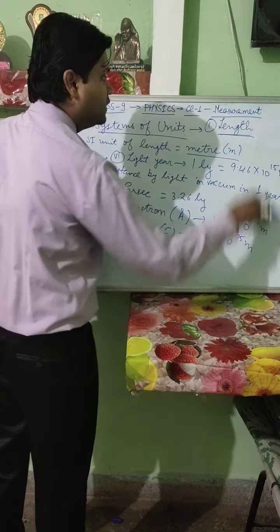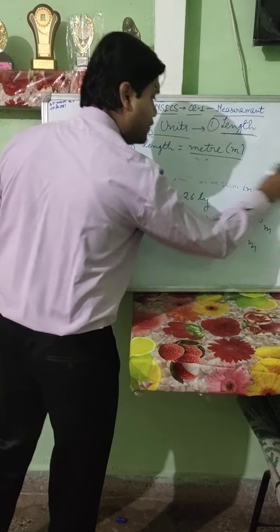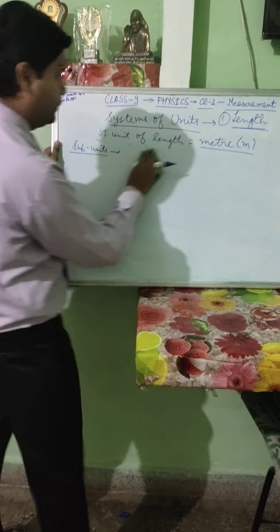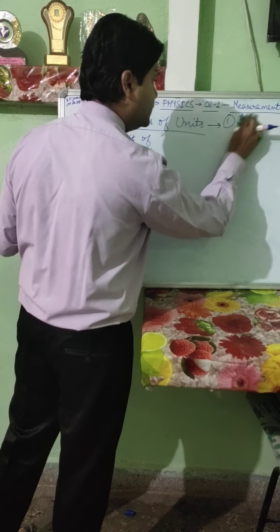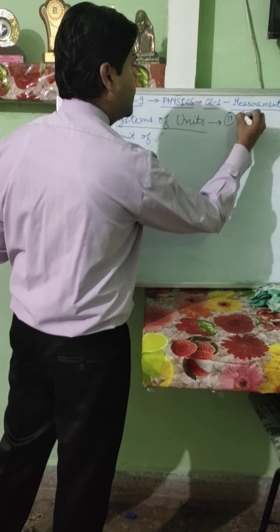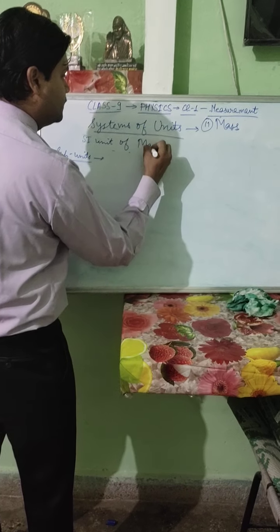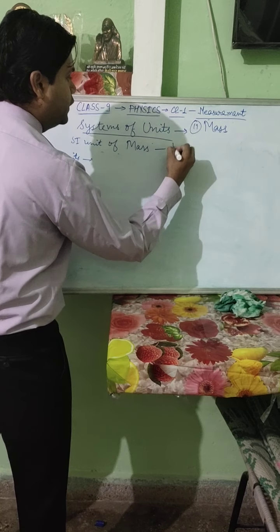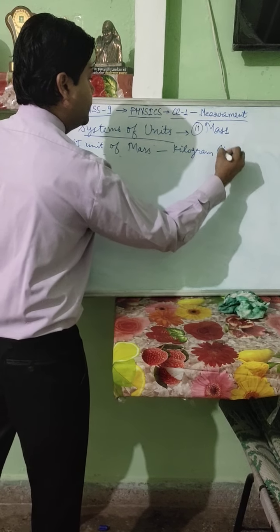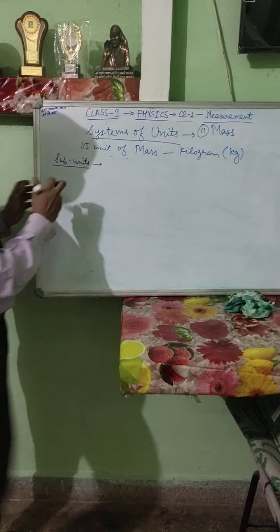Now we are going to discuss the SI unit and subunits of mass. The second fundamental quantity which we have discussed was mass. SI unit of mass is kilogram, which is represented by symbol capital K and small g.